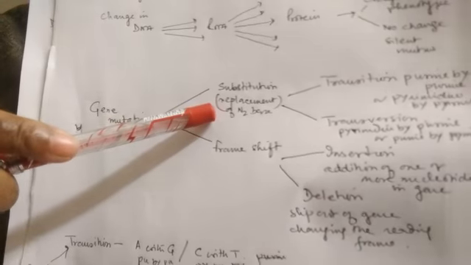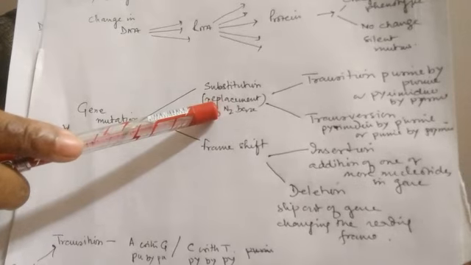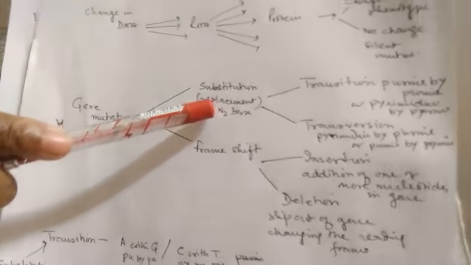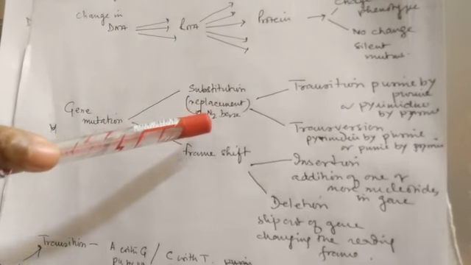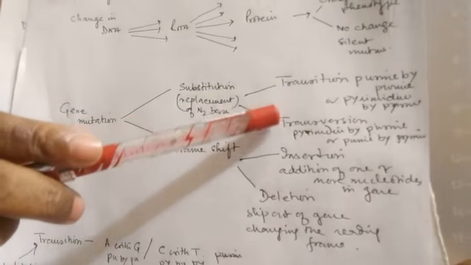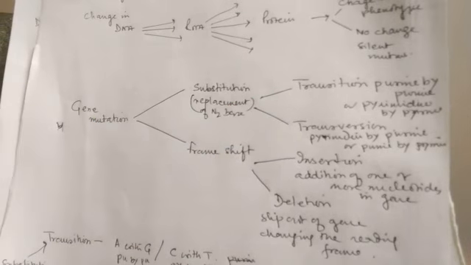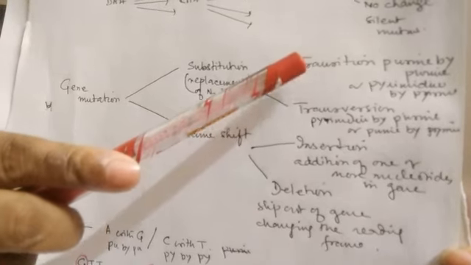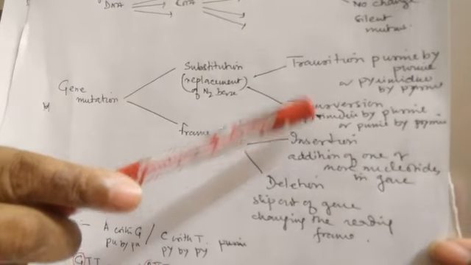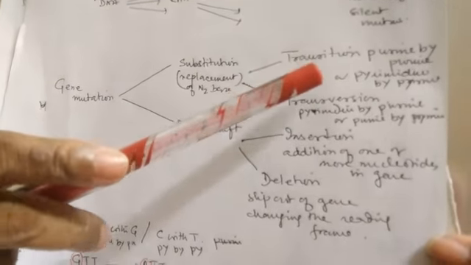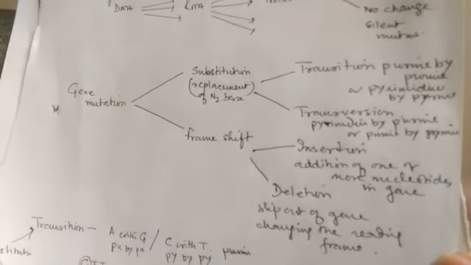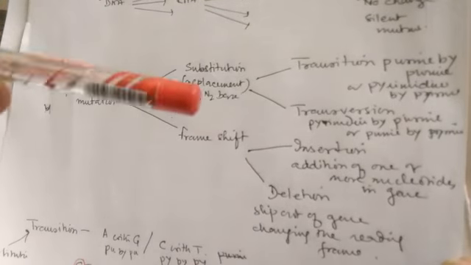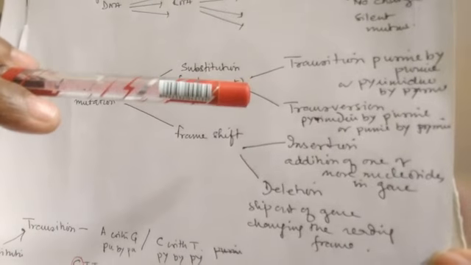In substitution, there is any alteration in the nitrogen base of the nucleotide. And this substitution may be of two types, transition and transversion. What is transition? When a purine is substituted by another purine, or a pyrimidine is substituted by another pyrimidine.